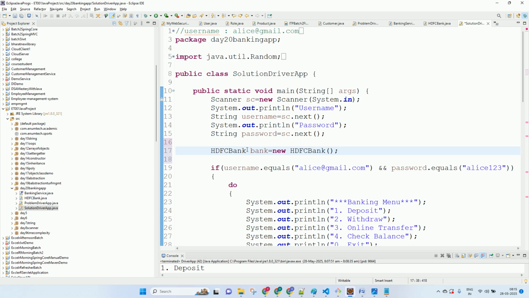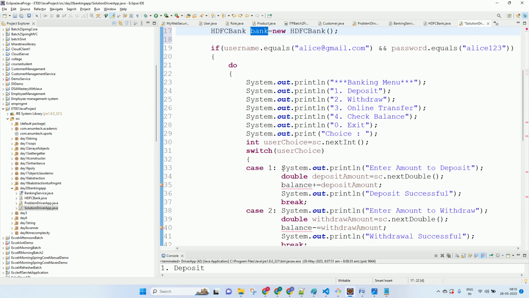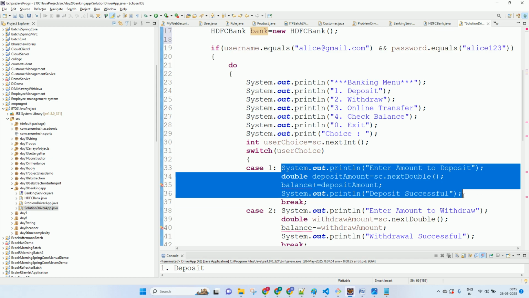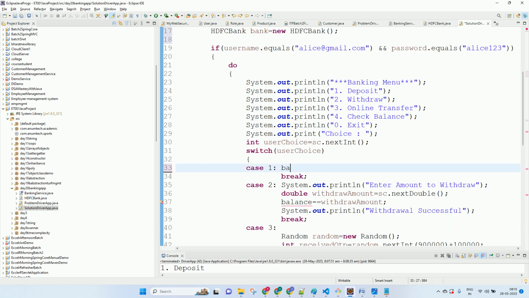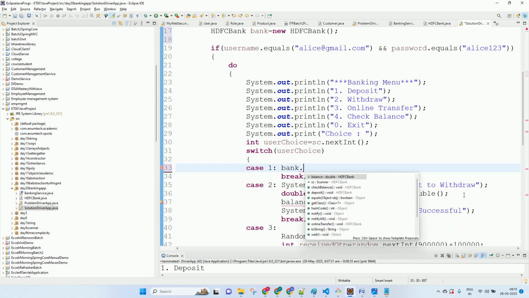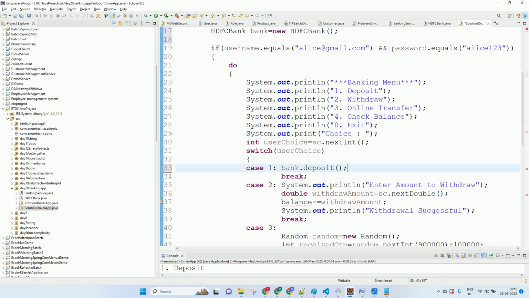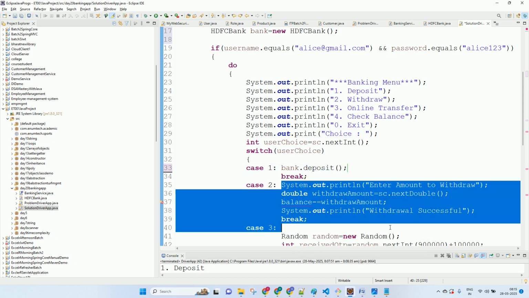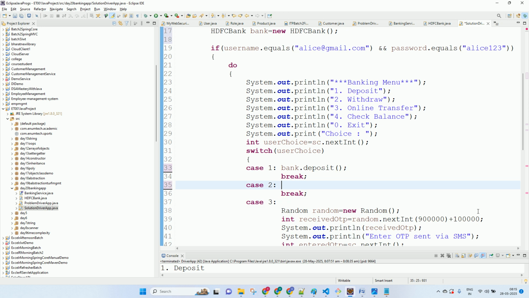So who is doing all this? Bank dot deposit. Who's doing all this? Bank dot withdraw. And who is doing all this?